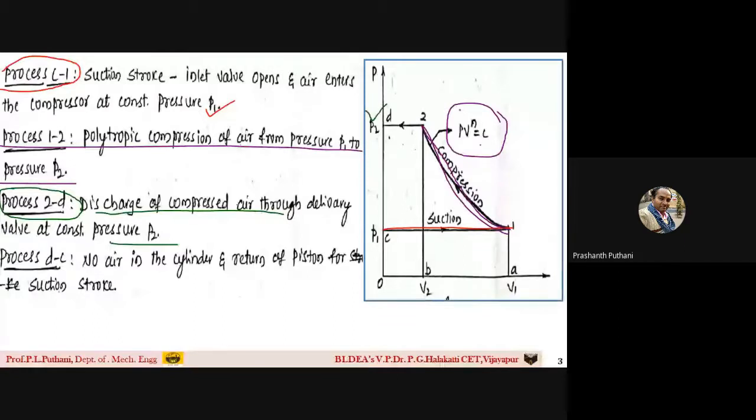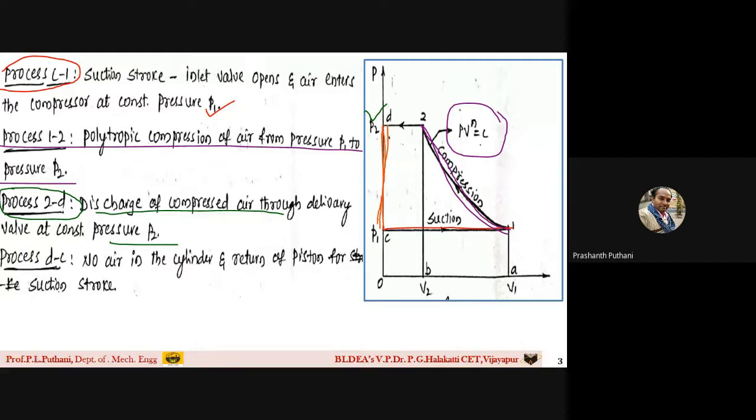And finally, once air is discharged, there is no air in the cylinder, the piston returns to the suction stroke through this particular process, students, that is this one. You can see here D to C. The piston regains its position towards the suction stroke from the process D to C.